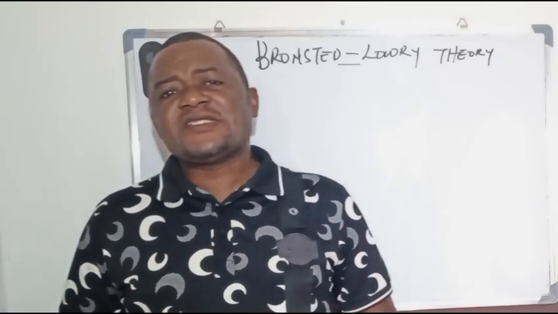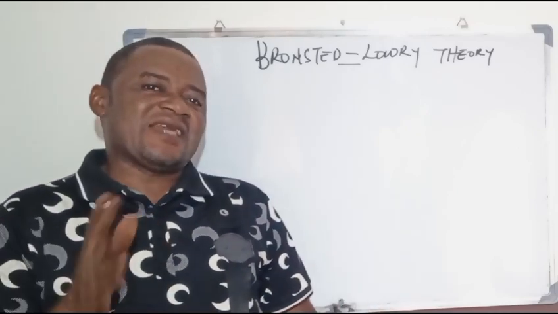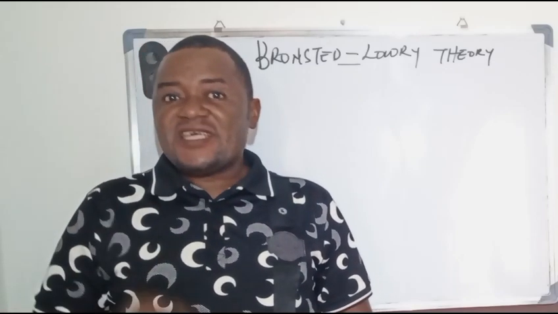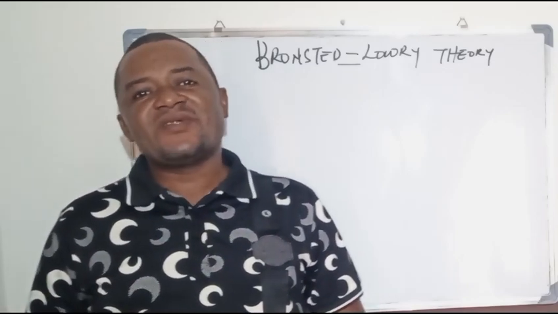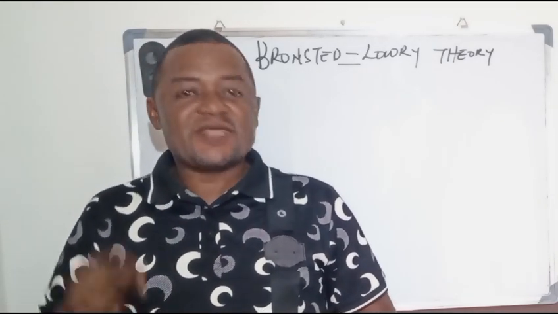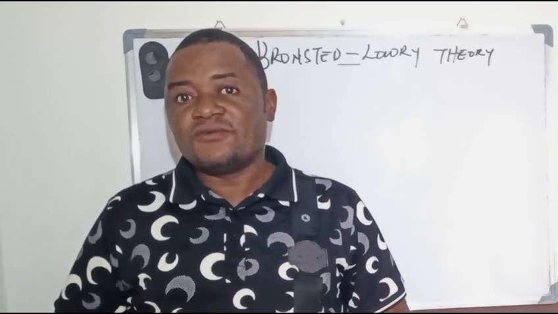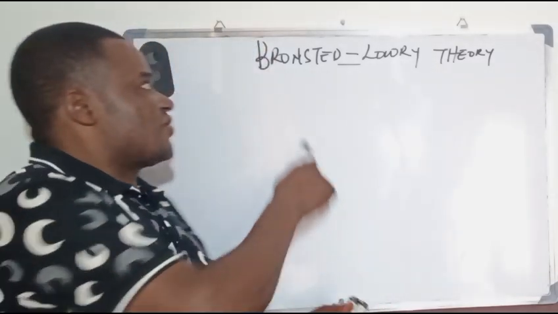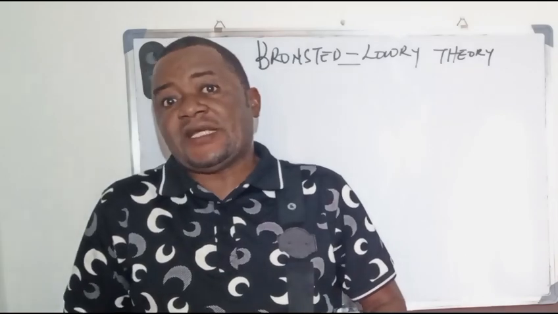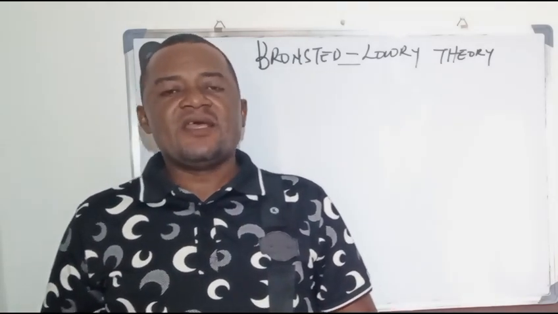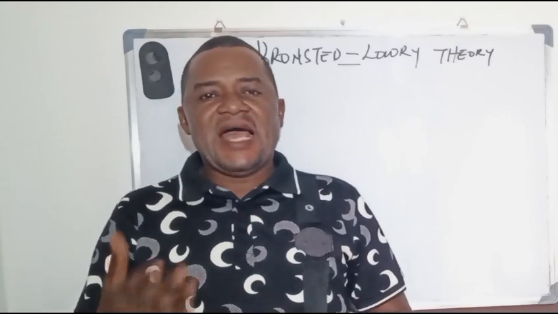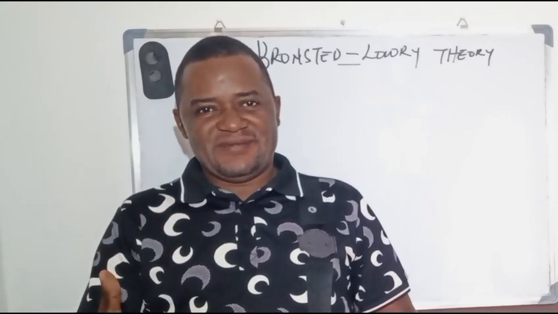That means you cannot say that a particular species is an acid or a base, except if it can produce a hydrogen ion or a hydroxide ion while in solution. He said it must not necessarily be in solution. And that is why the Bronsted-Lowry theory of acid-base reaction looks at acids and bases on the basis of proton donor and proton acceptor.